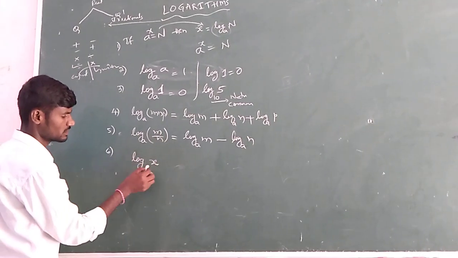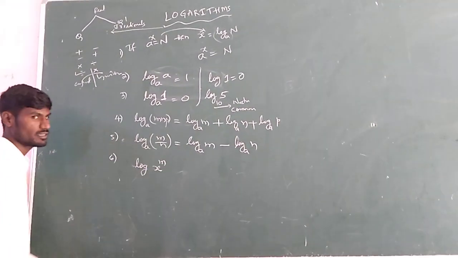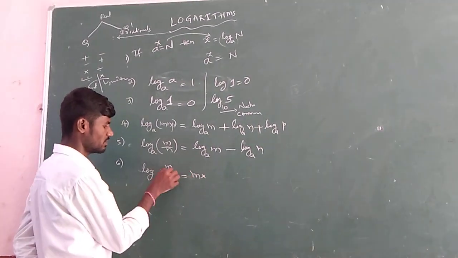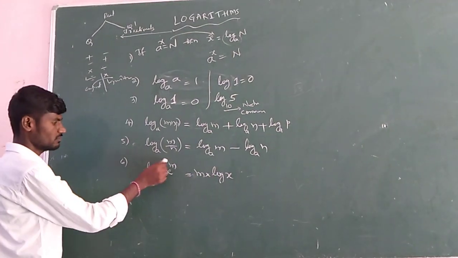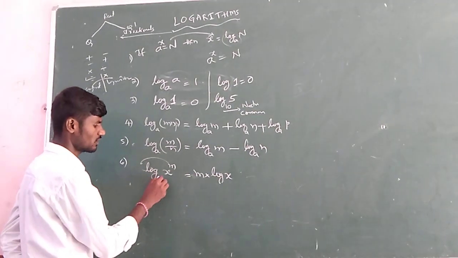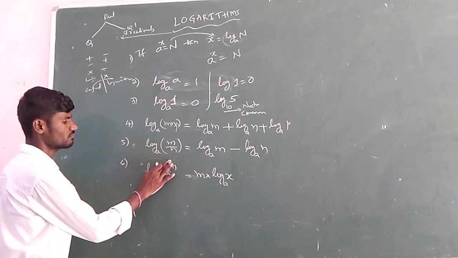Log of a number x, if it has power m, then this m acts as a multiplier, meaning it will be multiplied with the entire term. So m into log x. The m will come in front. So m into log x, with the same base. This is called the exponent rule. Okay?